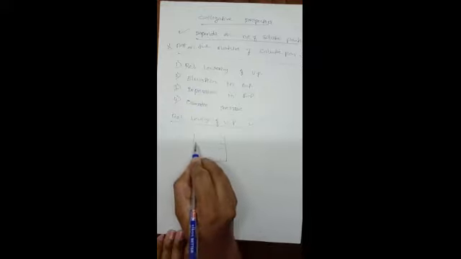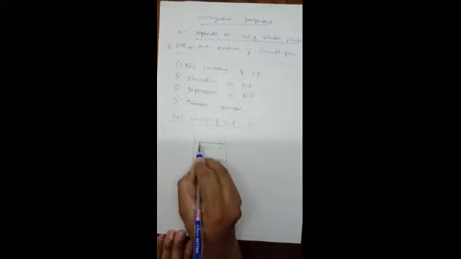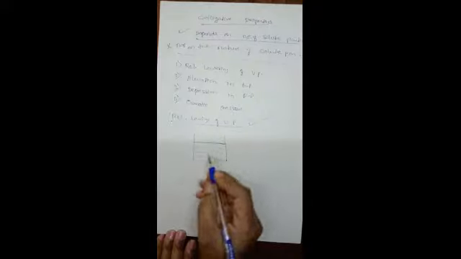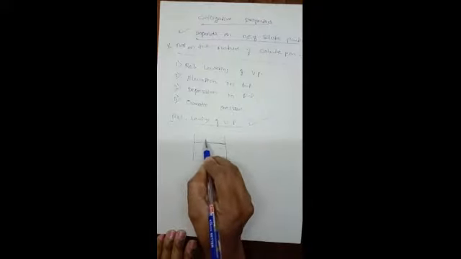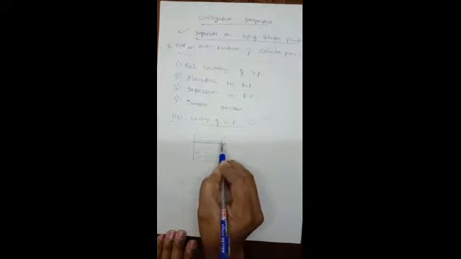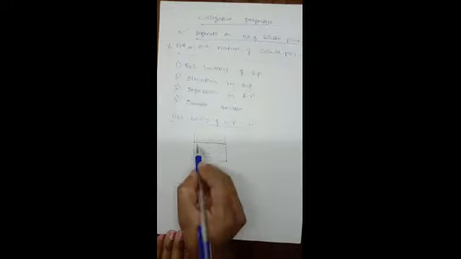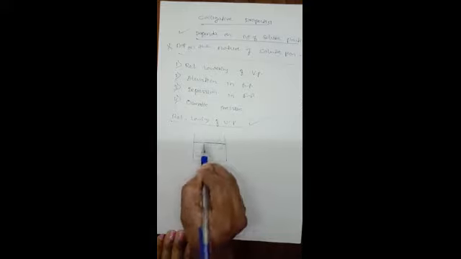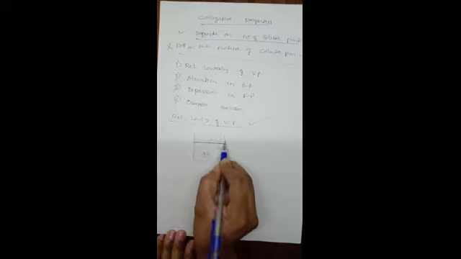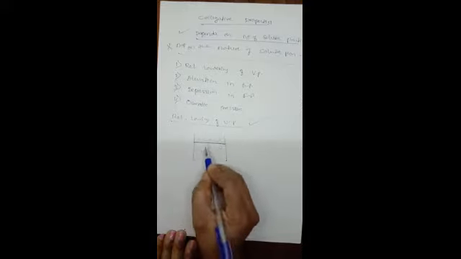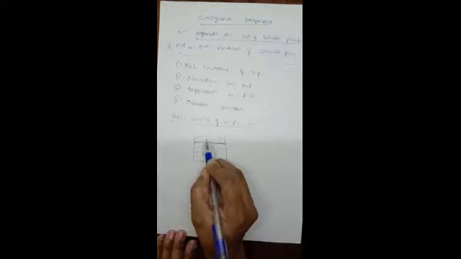This is the surface of the liquid. Above the surface of this liquid, there is a presence of its own vapor. So we have taken water as a solvent. Above the surface of this liquid water, there is a presence of water vapor. That means water existing in the gaseous state is present above the surface of this water.